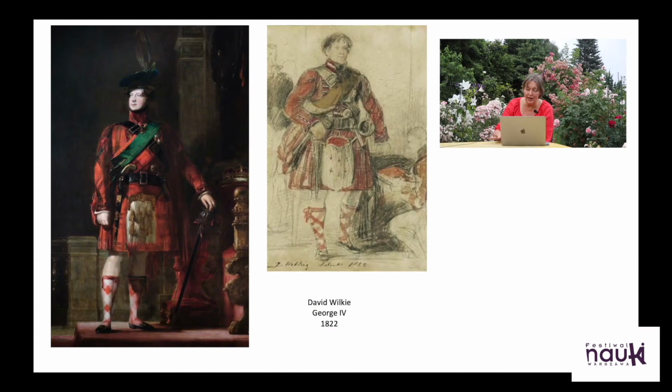When George IV finally came to the throne in 1820, he tried to counteract this negative image, for example, by putting forward his great interest and love of Scotland. He had an official visit to Scotland, during which he wore the traditional Highland dress with the kilt, and the official court painter, David Wilkie, portrayed him wearing the kilt.